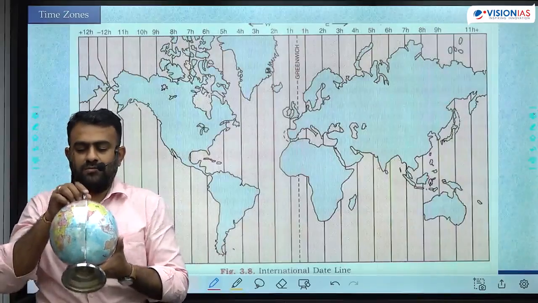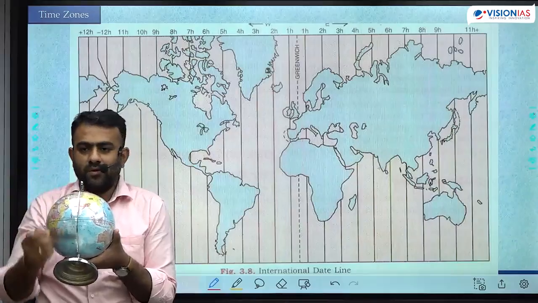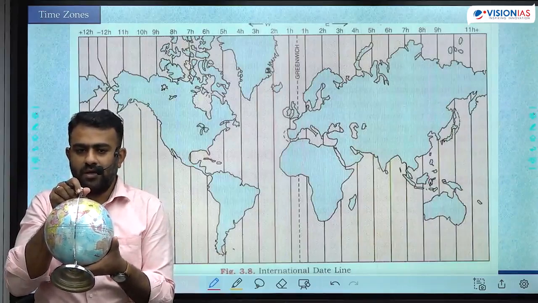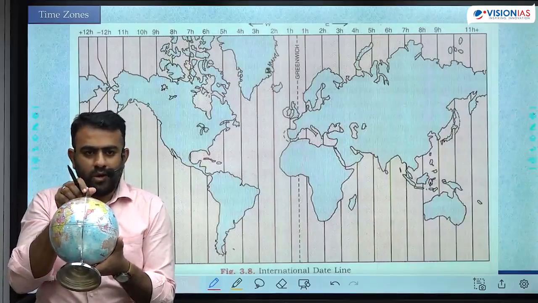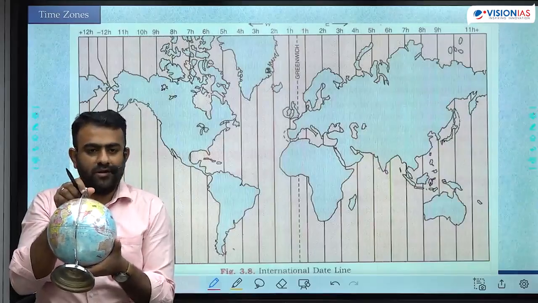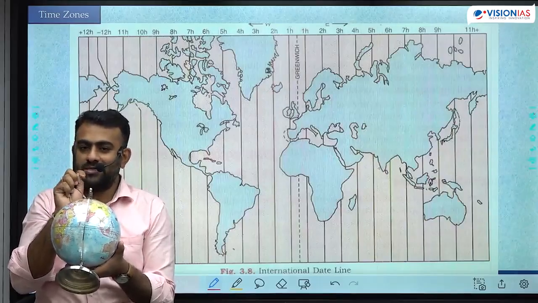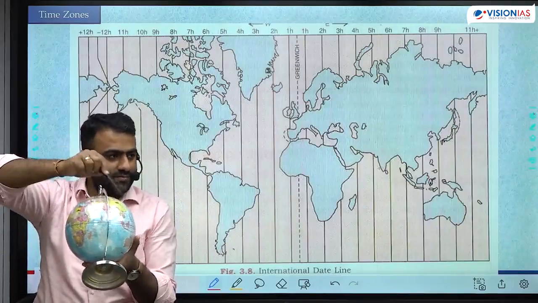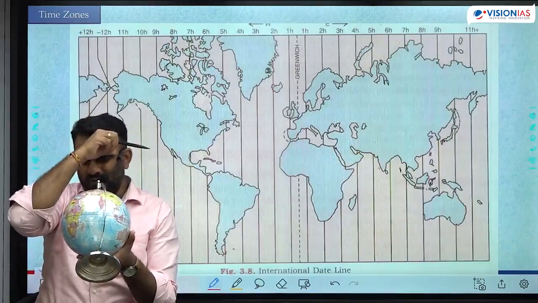This is the position of the overhead sun. Maximum angle of sun is here, so it will be 12 o'clock here. One longitude behind, it is not 12 o'clock, and one longitude ahead also it is not 12 o'clock. Exactly at one particular longitude only there is 12 o'clock. Right now, if it is 12 o'clock here, one longitude behind, what will be the time? 1 degree change causes 4 minutes of time change, because 360 degrees is 24 hours. 1 degree is 4 minutes.